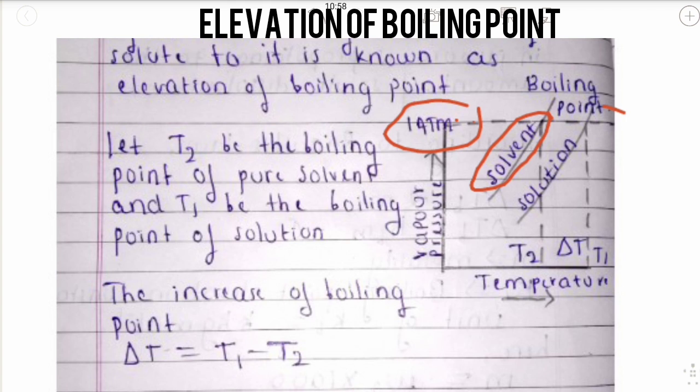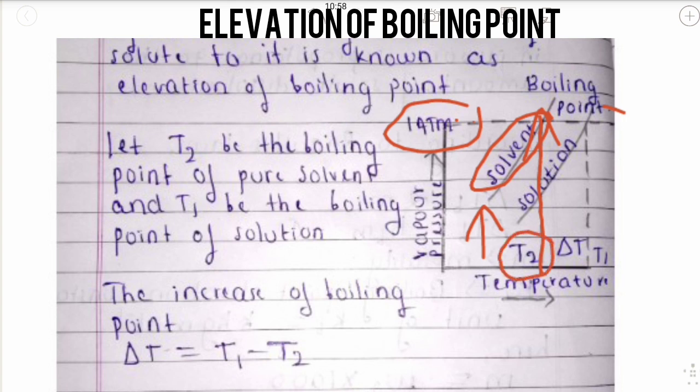When you increase the temperature, it will heat up, and you will get the pure solvent boiling point. Let us call this temperature T2.